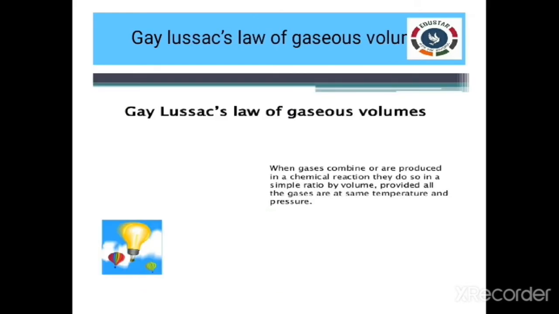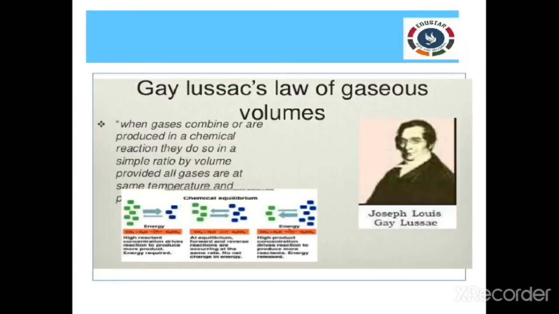Moving to the fourth law, Gay-Lussac law of gaseous volume. This law was put forth by Gay-Lussac, where gases combine or are produced in a chemical reaction. They do so in a simple ratio by volume, provided all the gases are at constant temperature and pressure.